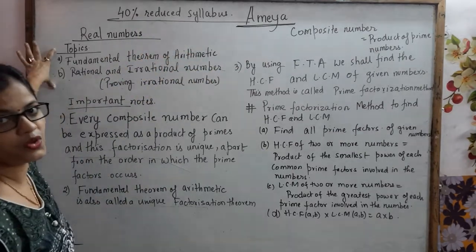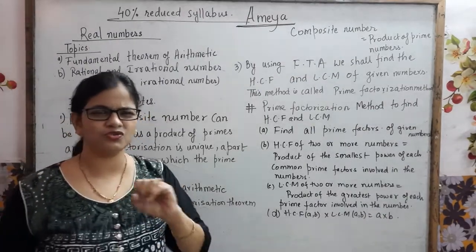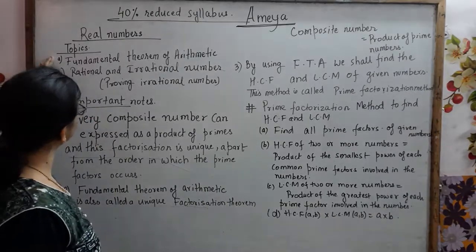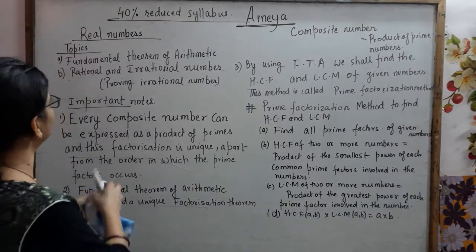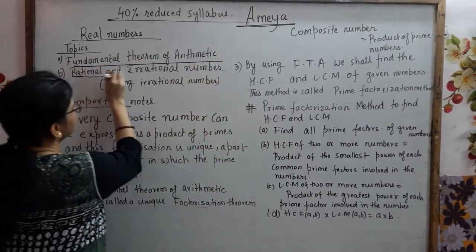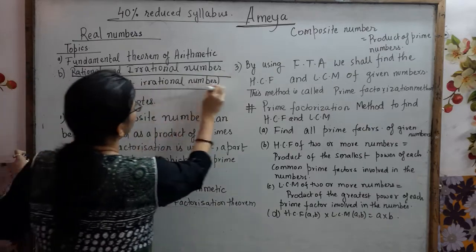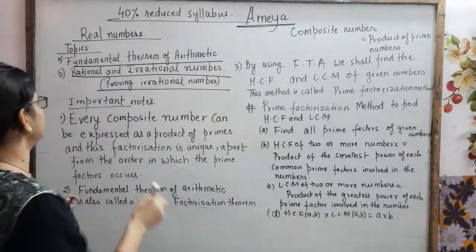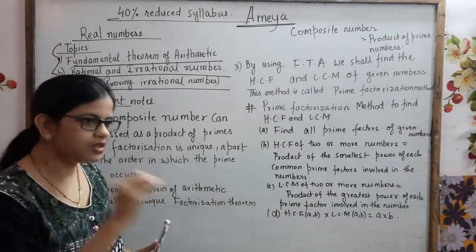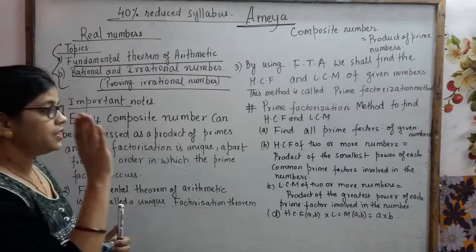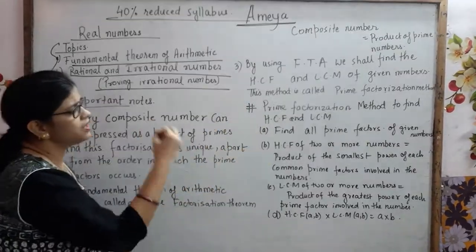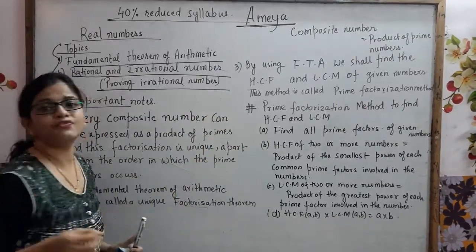Now which topics do you have to do this year? I'm not going to talk about the reduced, deleted portion. Why talk about the deleted portion? We are going to talk about what is exactly coming. The fundamental theorem of arithmetic is one which is exactly going to come this year. Second is rational numbers and irrational numbers, and proving irrationality. These two are very important, and from there most of the questions from the Real Numbers chapter come. For MCQ questions, these are very important content, and you have to remember the formulas and pattern.